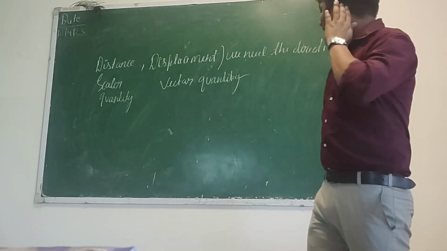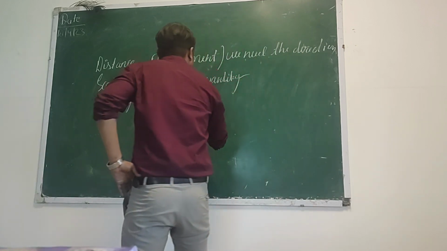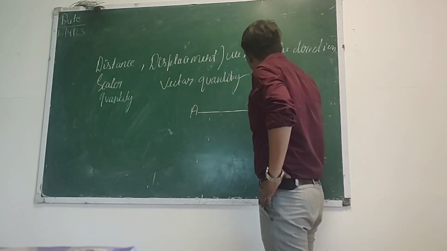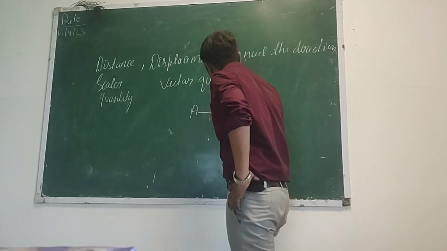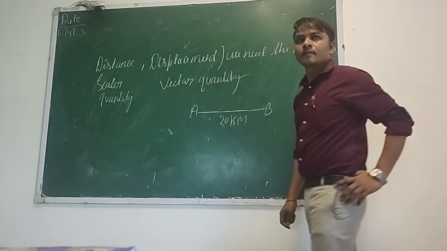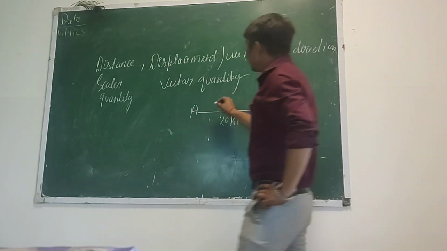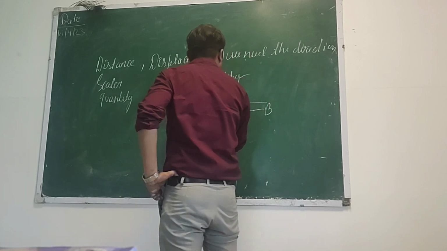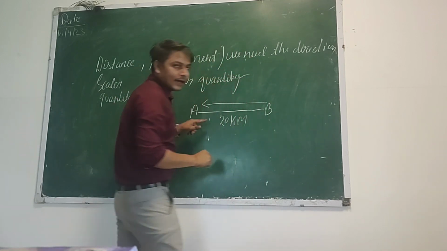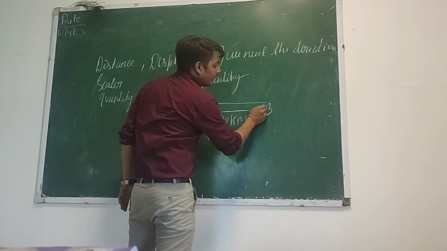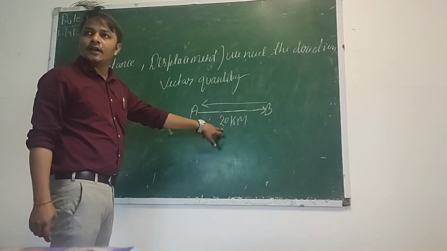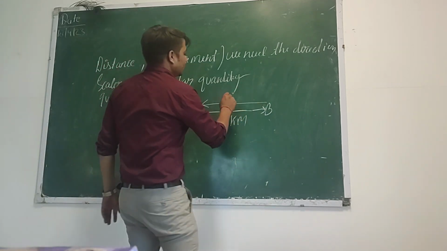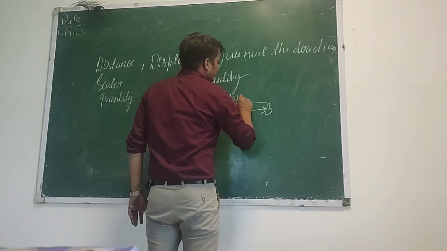Okay. Now, suppose a boy is moving from A to B. It is 20 kilometer. Now he is moving from B to A. One more time, B to A. First he went from A to B. It is 20 kilometer, and he is returning from the same path. It is also 20 kilometer.